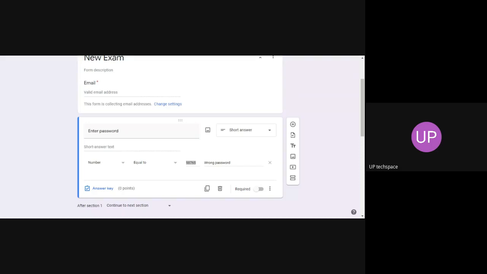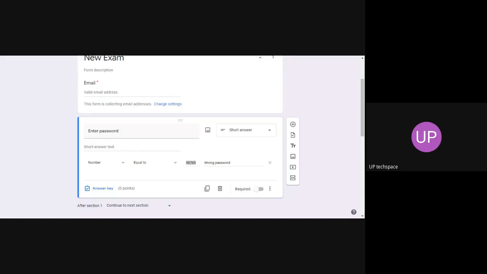Suppose you are creating an exam and you have a very targeted group of students. Only those students can write the exam. Once you share the form, you can give them a password via email or via your personal WhatsApp group. Then even if you post that particular link on a website itself, nobody can answer unless and until they know the password. So this is one more application of this kind of Google Form that I usually use and practice.